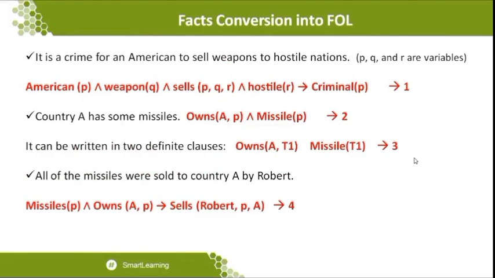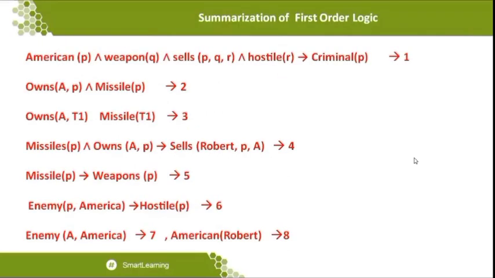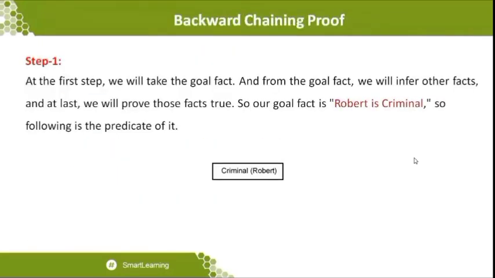So let us see how these statements will do the backward chaining. Step number 1: we will take the goal fact. What is the goal fact given over here? Criminal(Robert). From the goal fact, we will infer other facts, and at last we will prove those facts to be true. So our goal fact is that Robert is a criminal. The following is the predicate for it. This is the statement that has been concluded. But based on this conclusion, we want to move backwards to know whether we reach the facts or not. So this is the first level of work.